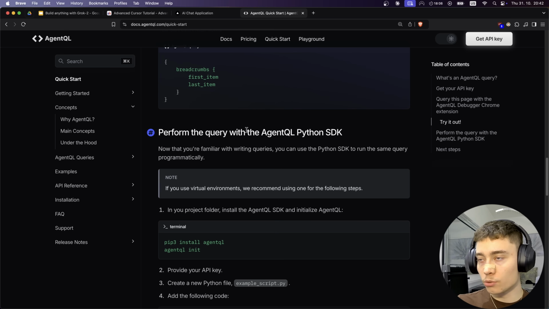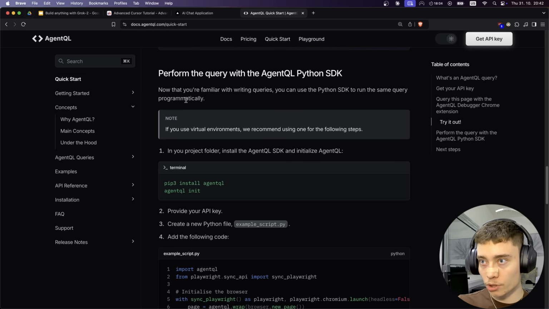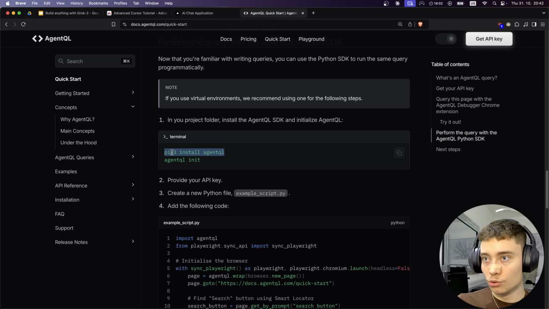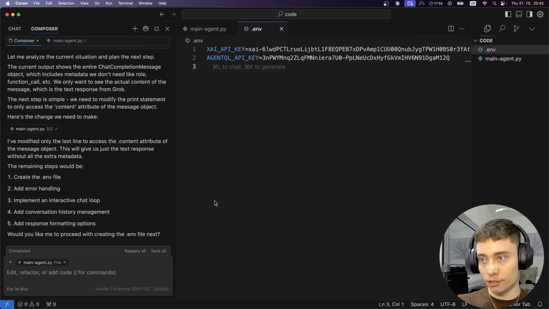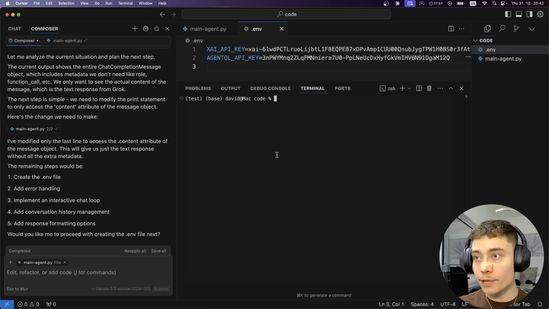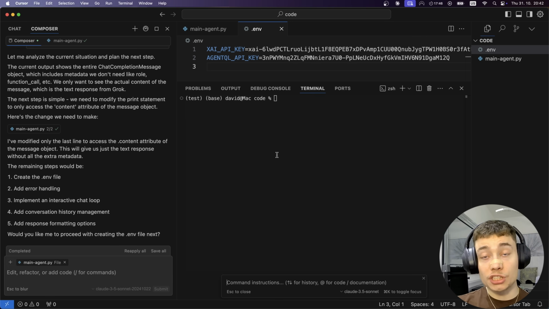So let's see, perform the query with AgentQL Python SDK. Yes, that's what we're looking for. So we need to do these two installs first. Let's do that. Let's go back into Cursor. I'm going to go terminal, new terminal. And I'm going to also use the Command K, which is the editing feature in Cursor. And you can use this inside of the terminal.